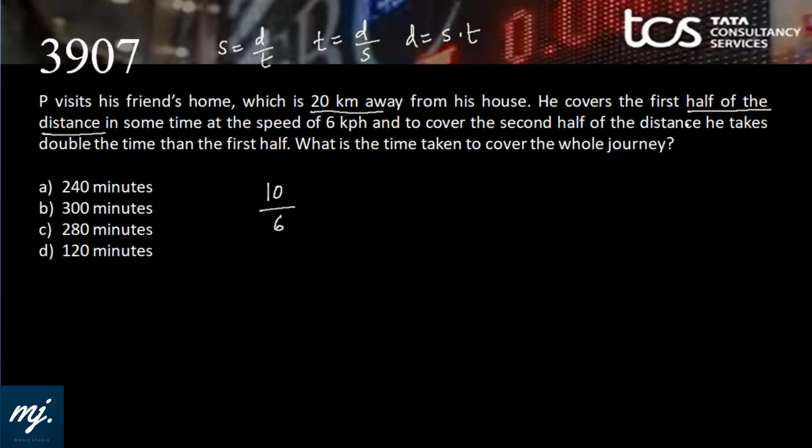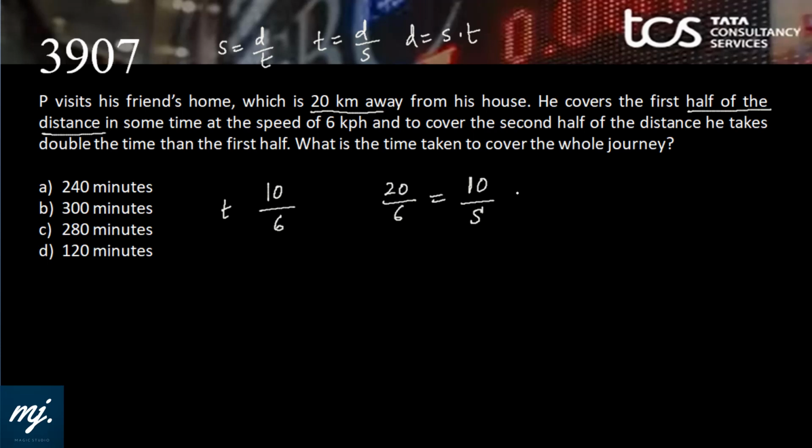And to cover the second half of the distance, he takes double the time than the first half. So this time, for the second half, he is taking double the time. That means 20 by 6 to travel 10 at some speed. Now what is the speed? He takes double the time of the first half. What is the time taken to cover the whole journey?